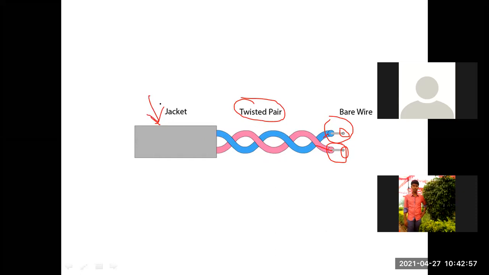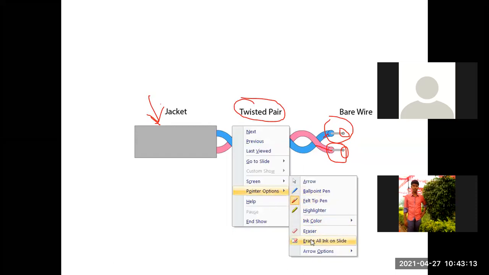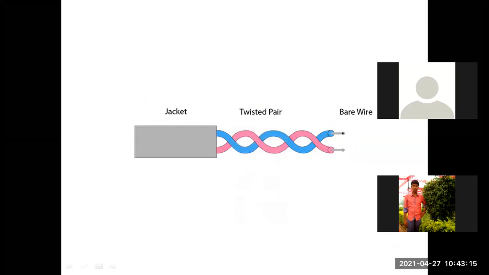This jacket will provide security from damage. To reduce the damage to the twisted pair cables, some jacket will be used. This is the diagrammatic representation of a twisted pair cable. This is the way it will look. This is one copper wire with insulating material.